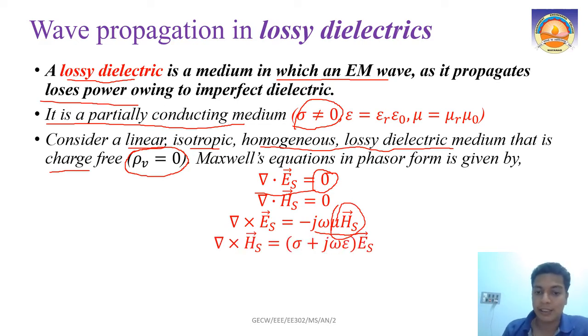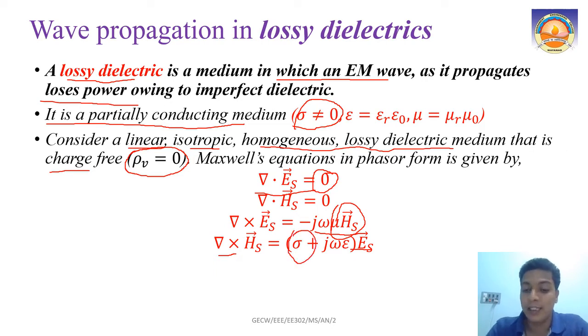Now the next equation is what? Del cross Hs equal to sigma plus j omega epsilon into Es. This also we discussed. So del cross H equal to J plus dou D by dou t. Dou D by dou t we are relating with epsilon Es.